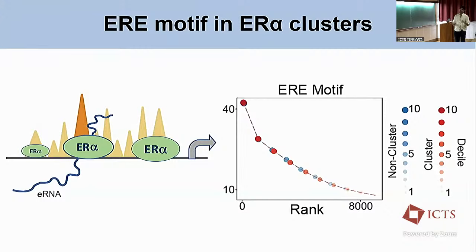But once we looked at the motif, what you see on the y-axis is the motif score. The better the motif, the higher the score. And this is the signal of ER alpha. The clustered sites are the ones that I already talked about, the ones that are actually contributing to the formation of these condensates, and the non-cluster sites are the ones that don't contribute there. So what we find is that with the ER alpha motif, with just the basic information of what is within the DNA, we are not able to differentiate the signal at these ER alpha bound sites. So now we tried to differentiate what exactly distinguishes the clusters that contribute to the formation of ER alpha condensates versus those that don't.